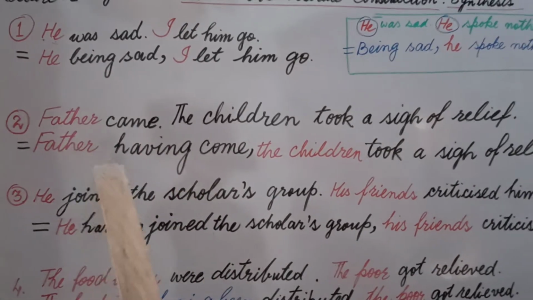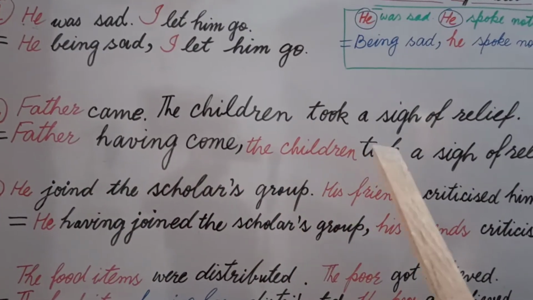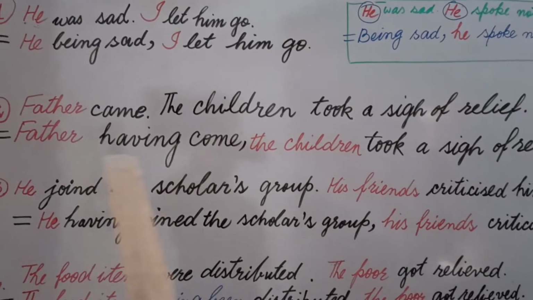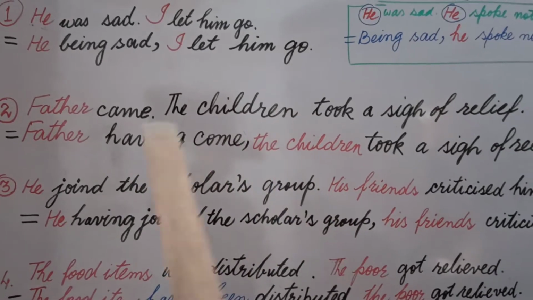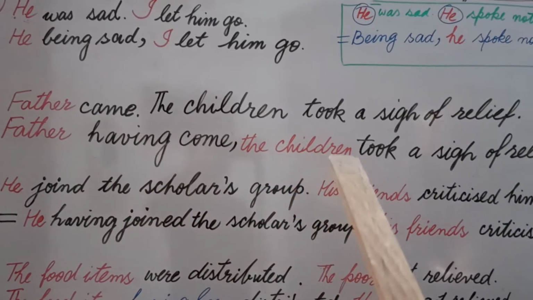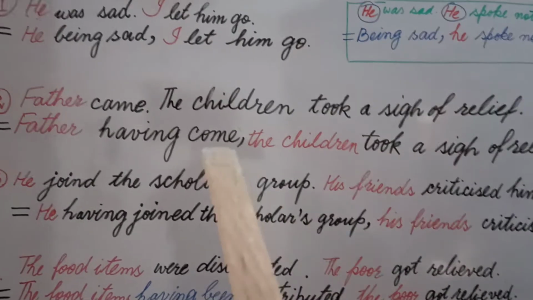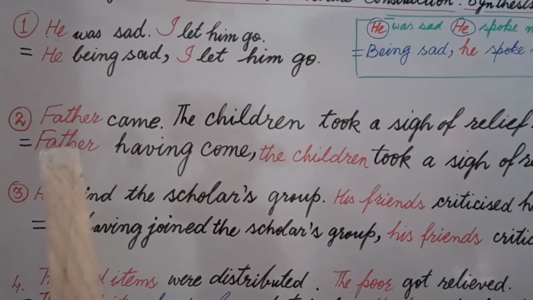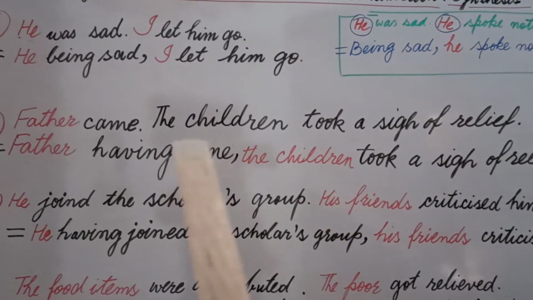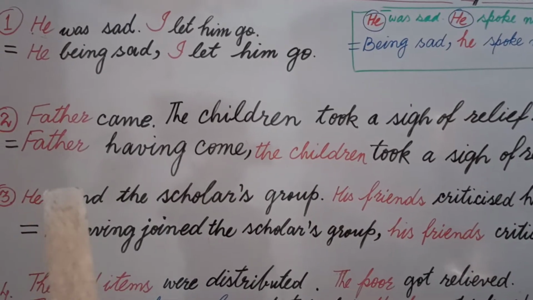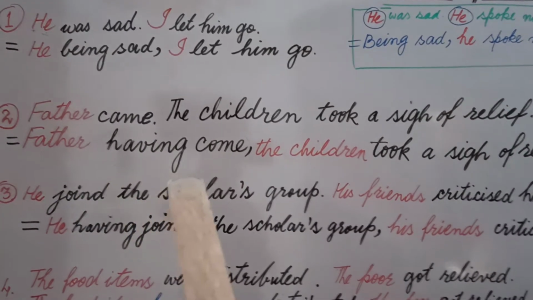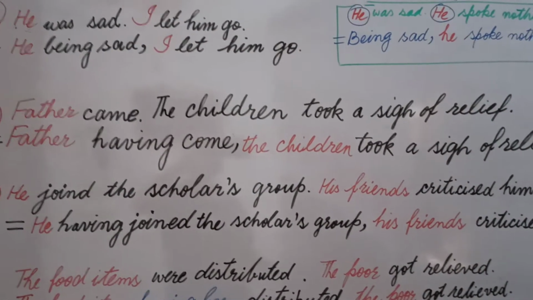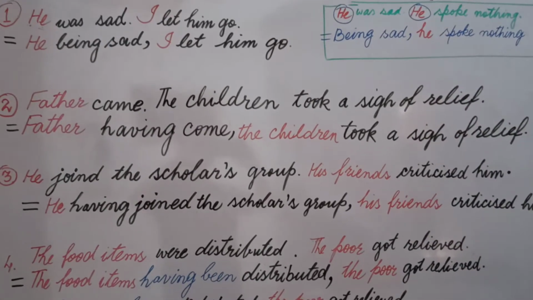Here the sentence is father came, the children took a sigh of relief. Now these two sentences are quick actions. Just as anybody comes, the second person will take a sigh of relief. In this way we use ing, but here we will not do so. Father having come, we will write both the subjects in their places, father and the children, and we will change the first action into having, and we will write: father having come, the children took a sigh of relief.